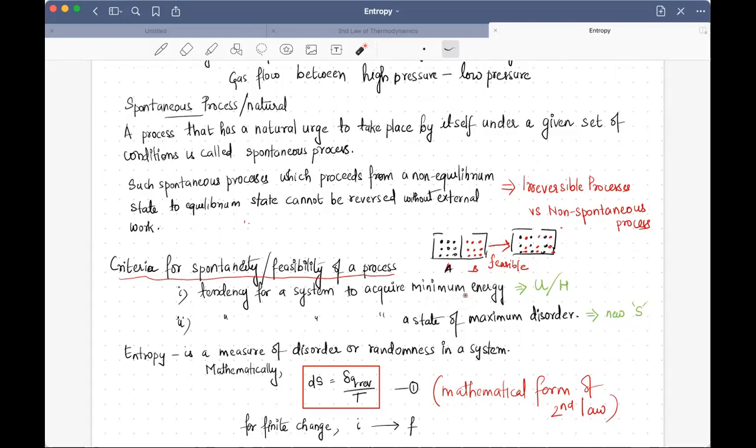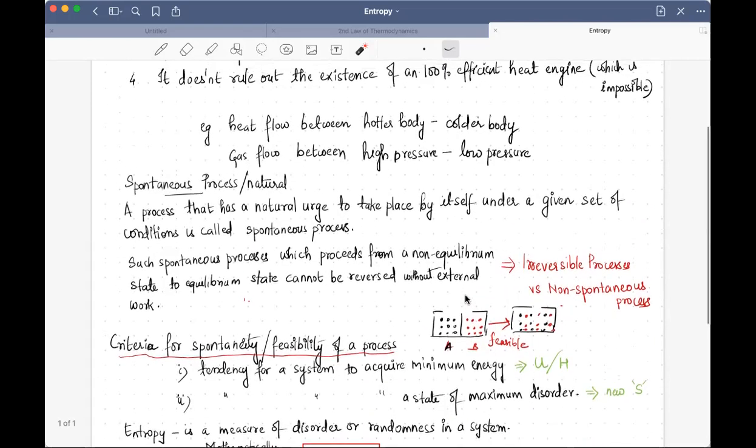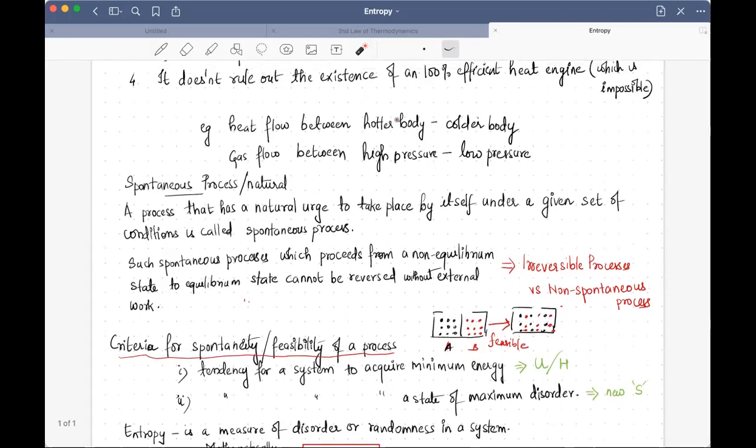For example, let us look into the example that we have been looking at. You can see here, the hotter body is at a higher energy. So when the heat transfer happens, that means this reaction is feasible. That is, heat transfer from a hotter body to a colder body is a feasible reaction.